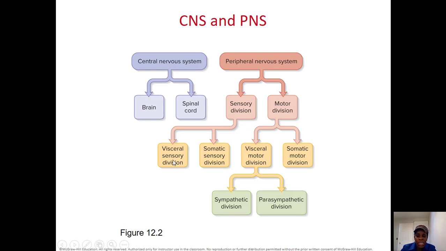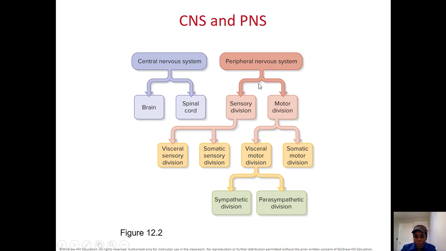If the information is coming from your internal organs, it's called the visceral sensory division of the peripheral nervous system. But if the information is coming from your soma, meaning your body, like your muscles, your tendons, or your skin, it is called the somatic sensory division.